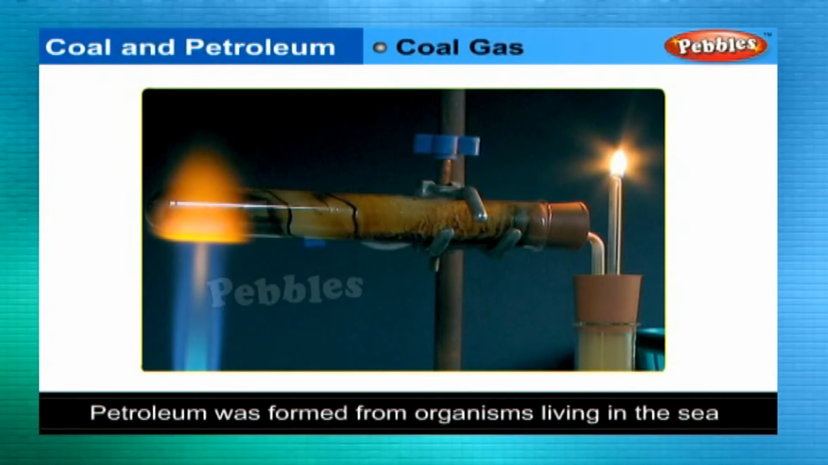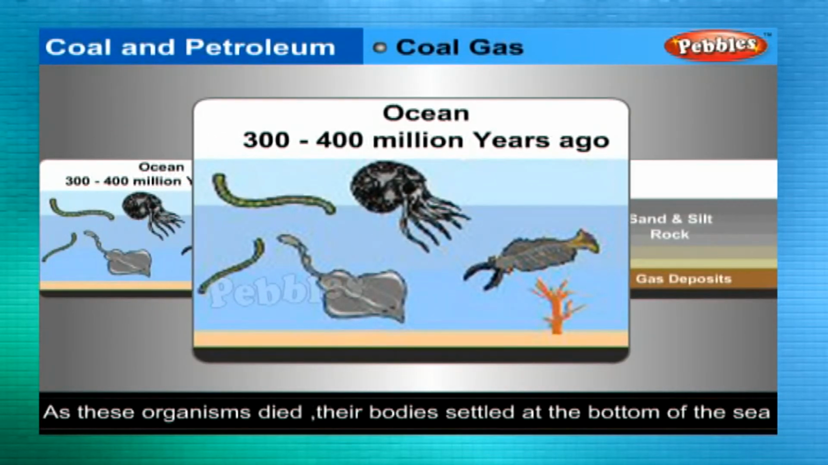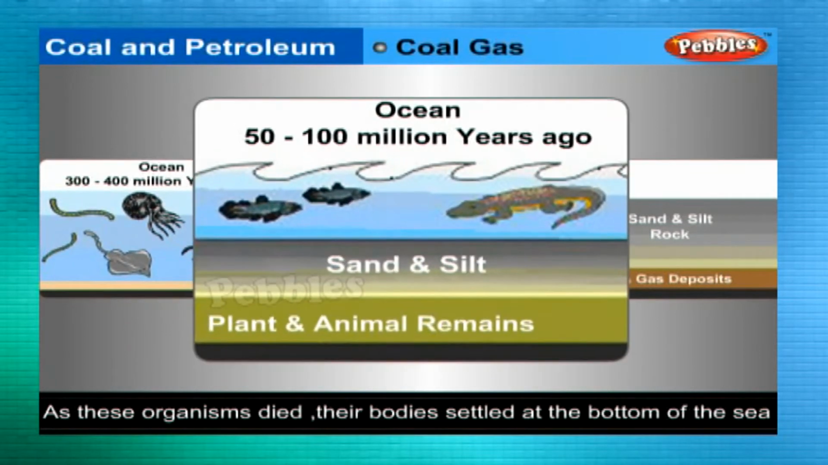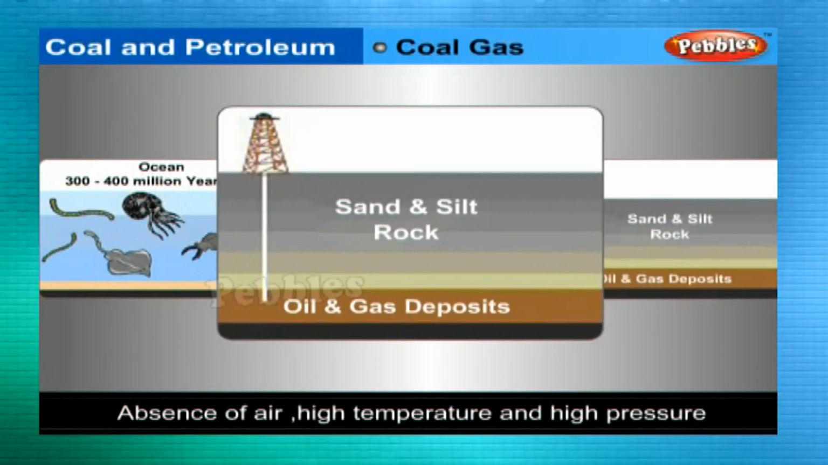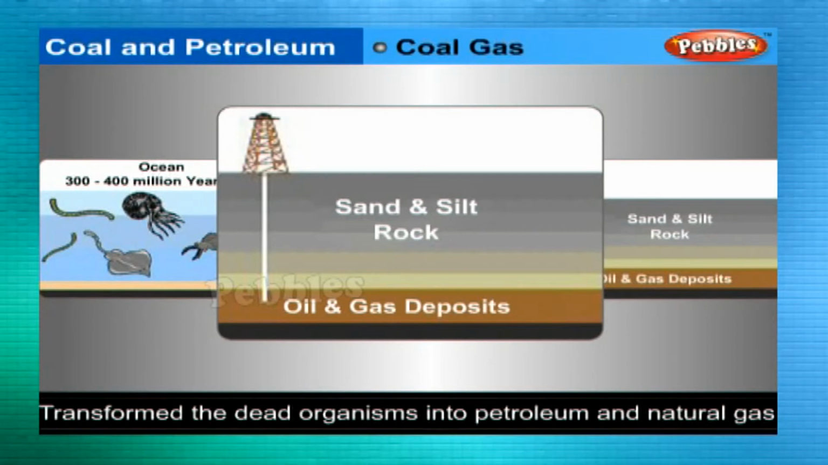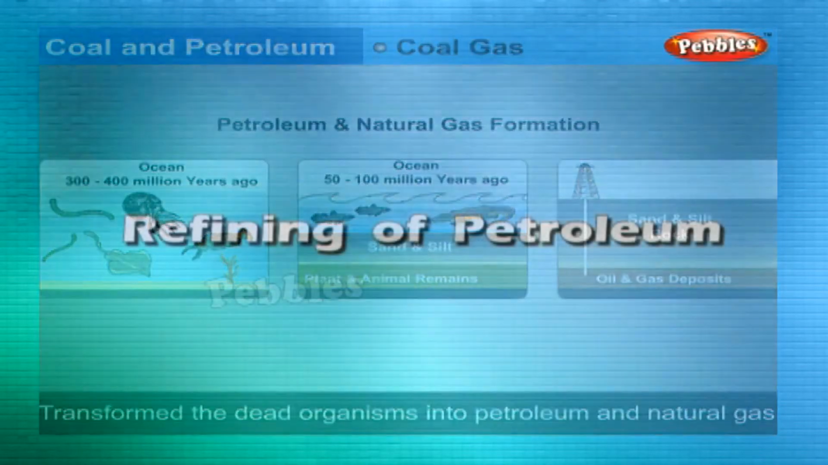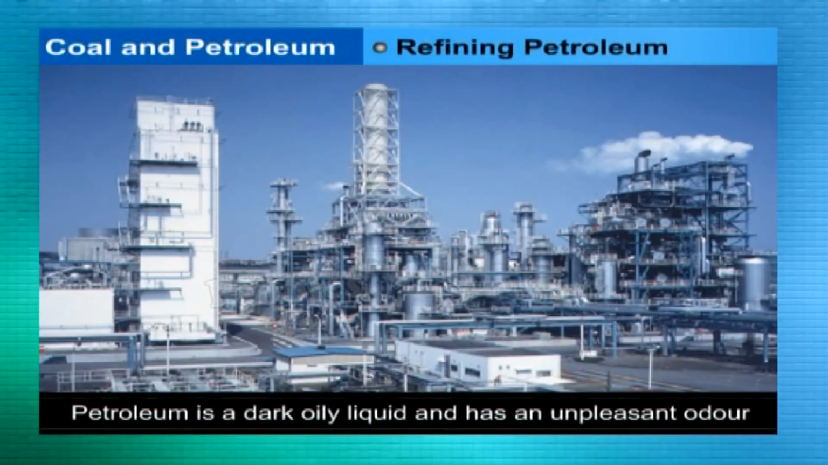Petroleum was formed from organisms living in the sea. As these organisms died, their bodies settled at the bottom of the sea and clay. Over millions of years, absence of air, high temperature and high pressure transformed the dead organisms into petroleum and natural gas. Refining of petroleum. Petroleum is a dark, oily liquid.